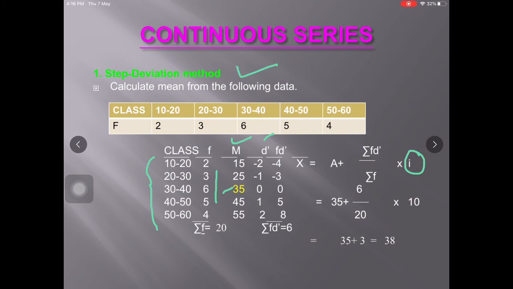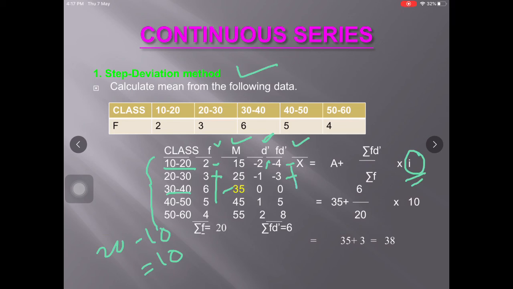Here class interval is the gap between the lower limit and the upper limit of the class, that is 20 is the upper limit minus 10 is the lower limit, that is 10. Dividing d, that is deviation from assumed mean, by i, we get d dash. Then we have to find out fd dash, that is frequency multiplied by d dash, that is 2 multiplied by minus 2 is minus 4, 3 multiplied by minus 1 is minus 3. In this manner we can find out the fd dash values.